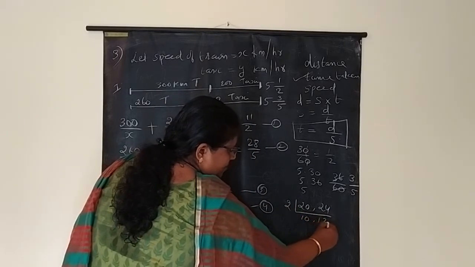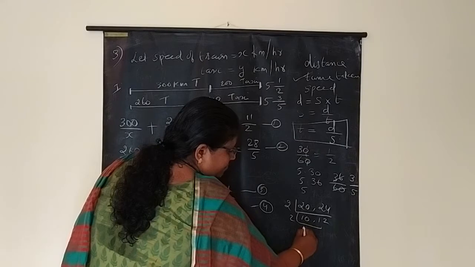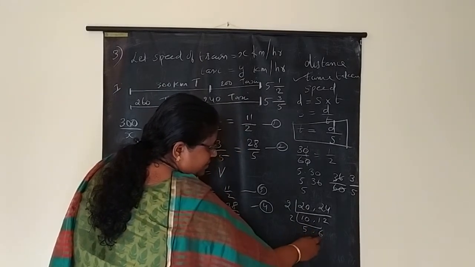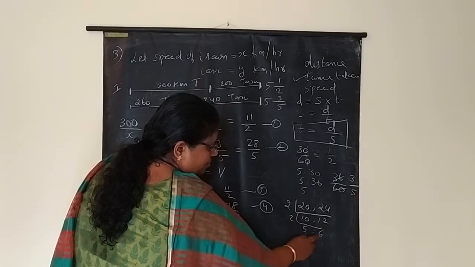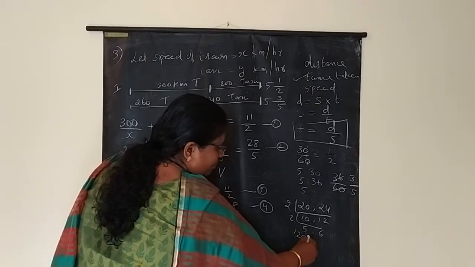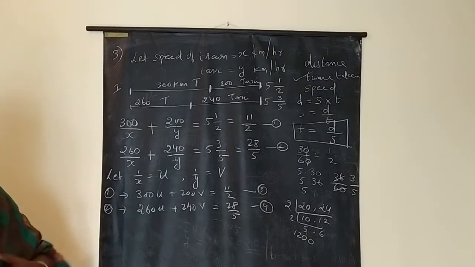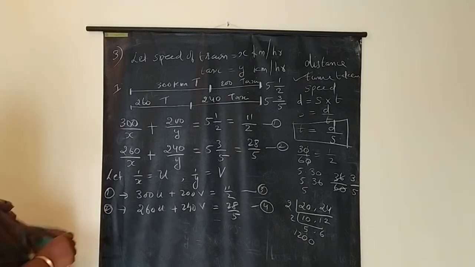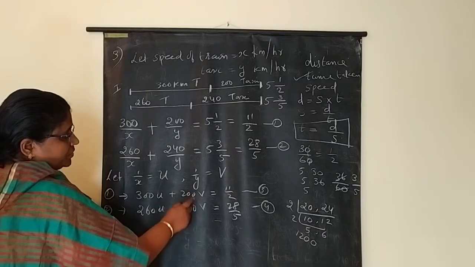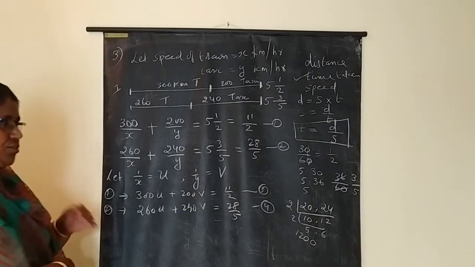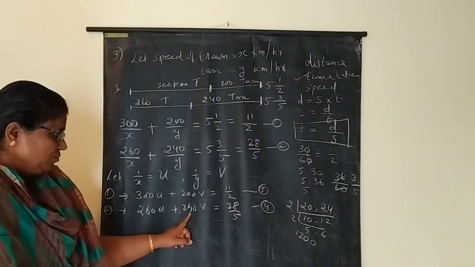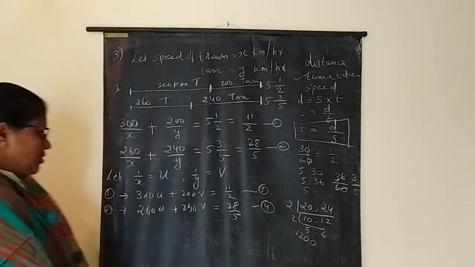2, 10, 12; 2, 5, 6, over. So 2 into 5 is 10, 6 into 2 is 12, 12 into 10. Here itself 120 and then one more 0. Understood? It is already a multiple of 10. So we have to make 200 into 1200 and 240 also into 1200.